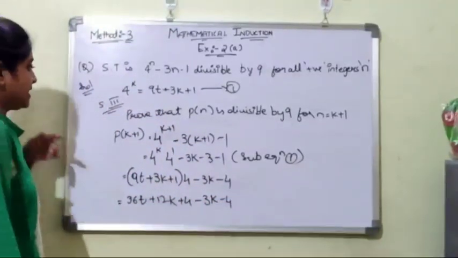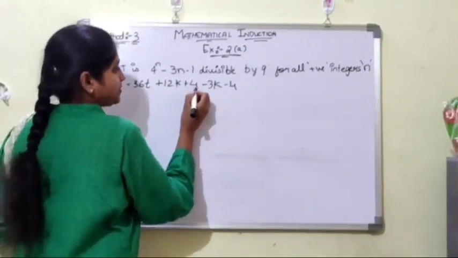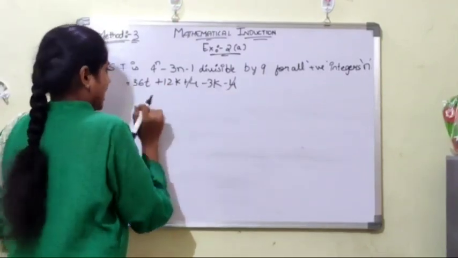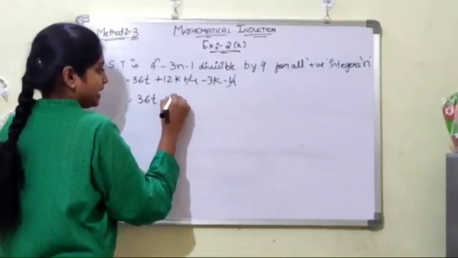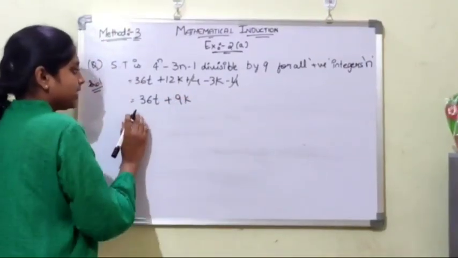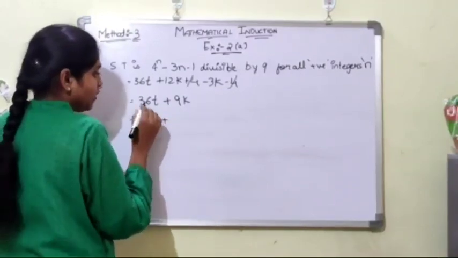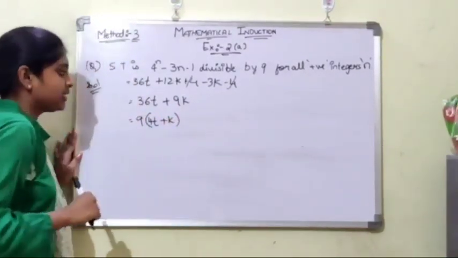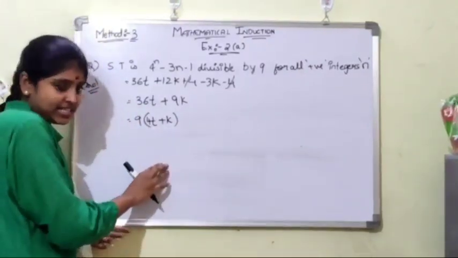Now plus 4 and minus 4 get cancelled. 12k minus 3k is 9k. So 36t plus 9k. Here we can take 9 as common, so we get 9 times 4t plus k. This is our final equation.